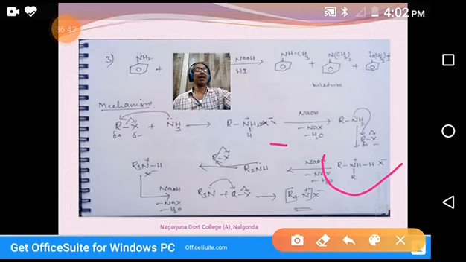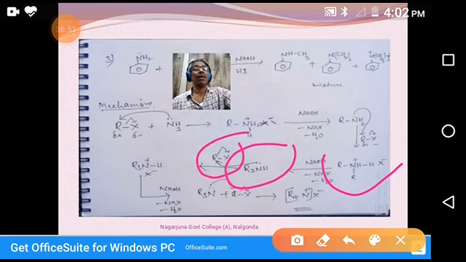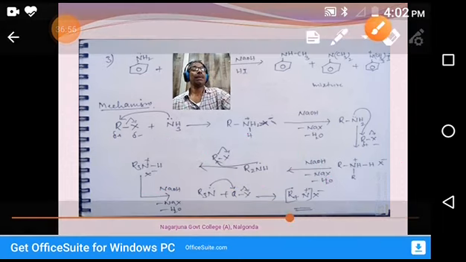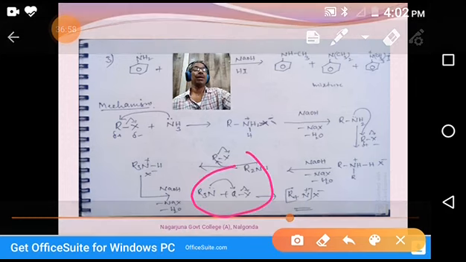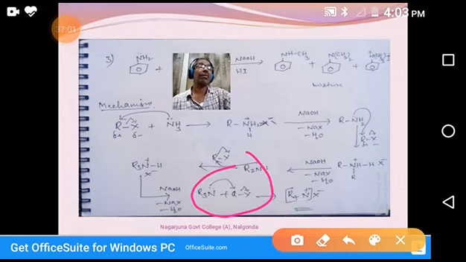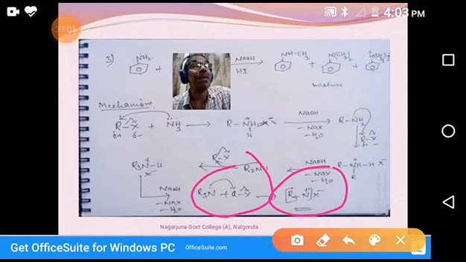These secondary amines still have one more hydrogen. That's why they react with one more alkyl halide, forming this salt. With NaOH, finally it forms a tertiary amine. This tertiary amine, whenever it reacts with alkyl halide, forms a quaternary salt. This quaternary salt doesn't react with NaOH. Why? Because it's a salt, and there is no acidic hydrogen.